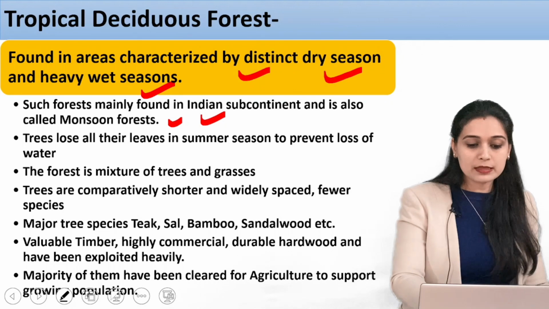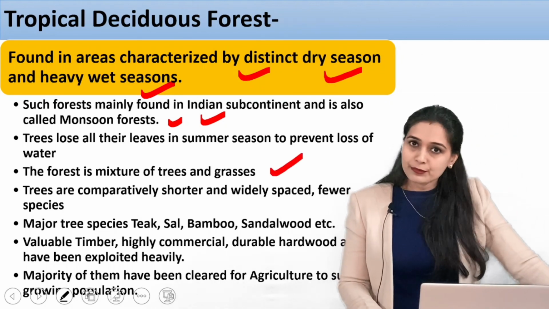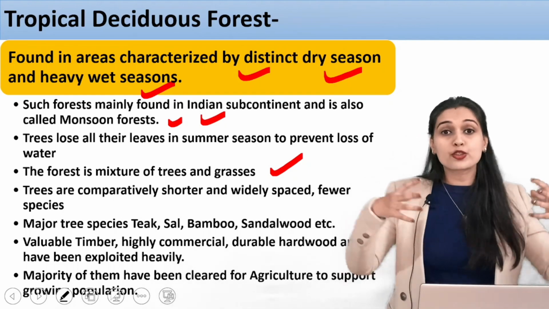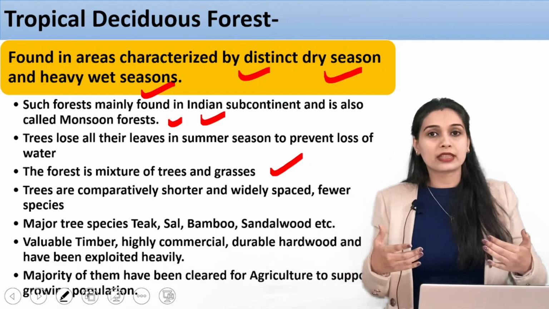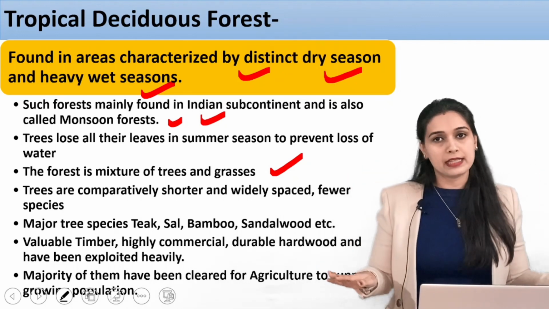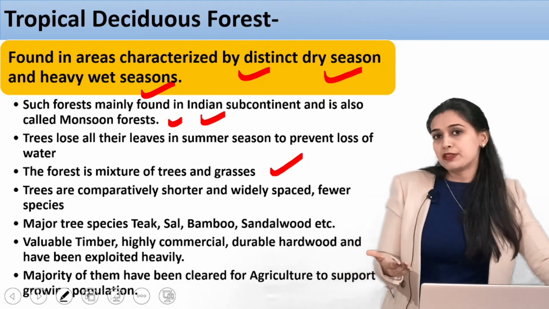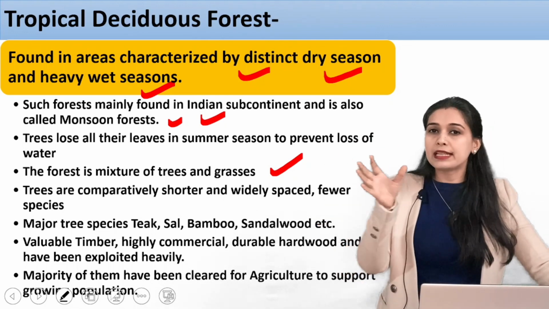Now the forest is a mixture of trees and grasses. See, in the equatorial rainforest, we said that the trees are so many that they are fighting for the sunlight. So it is filled, the canopy is very dense. Okay, but in India, the trees are not very dense.